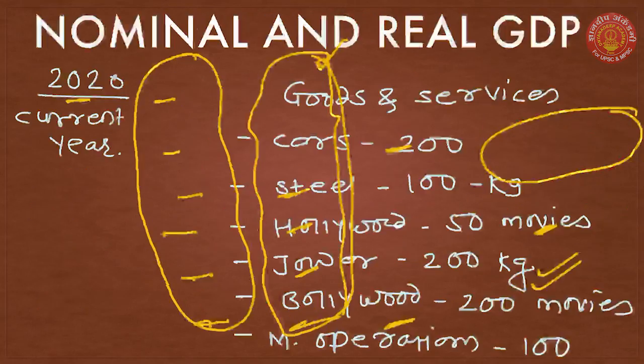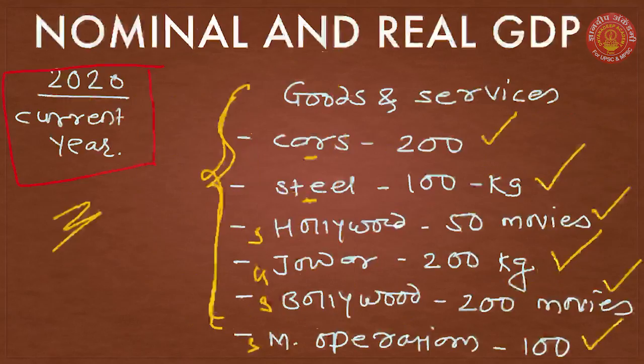So we are taking the same number of goods and services and we are multiplying these goods and services with current year prices and base year prices. When we multiply these numbers of goods and services with current year prices, we get nominal GDP, and when we multiply this current year's produced goods and services with base year prices, we get real GDP.